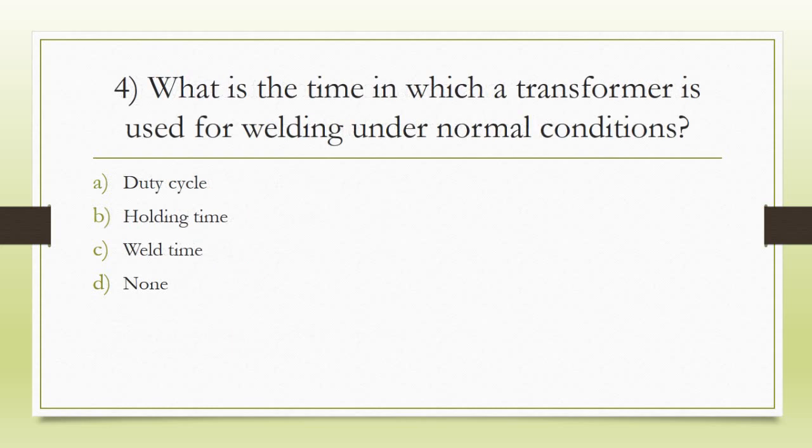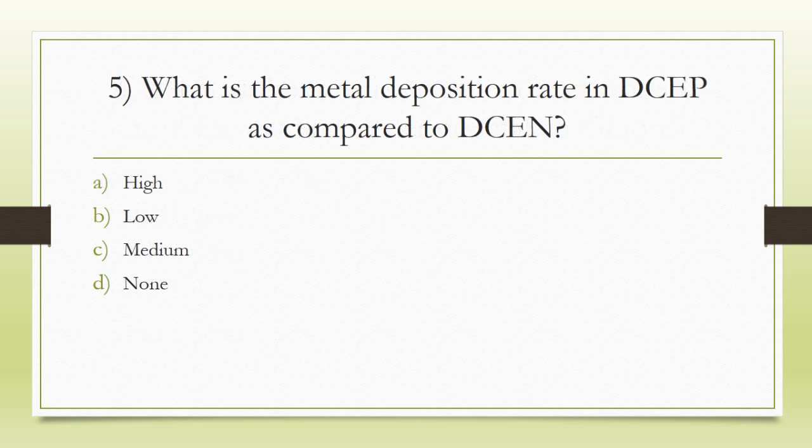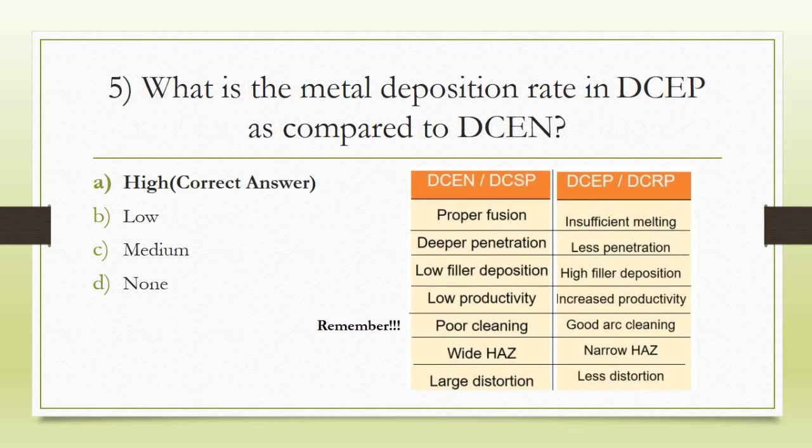Fourth question, what is the time in which a transformer is used for welding under normal conditions? The correct answer is option A, duty cycle. Fifth question, what is the metal deposition rate in DCEP as compared to DCEN? Correct answer is option A, high.